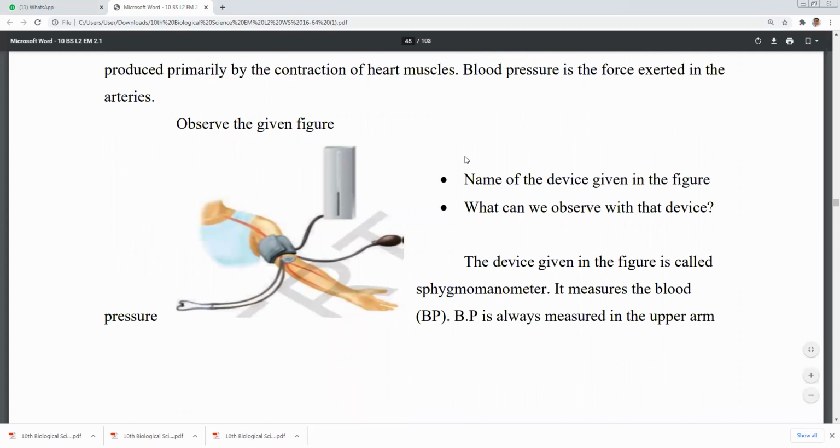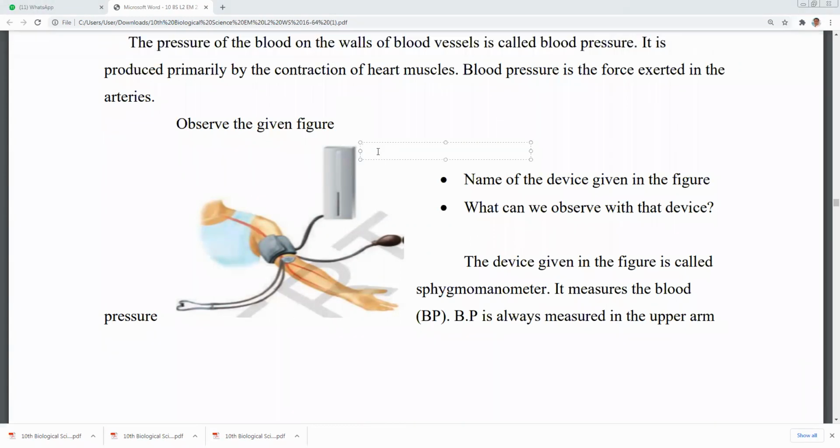Name the device given in the figure. It is the sphygmomanometer, or BP operator.